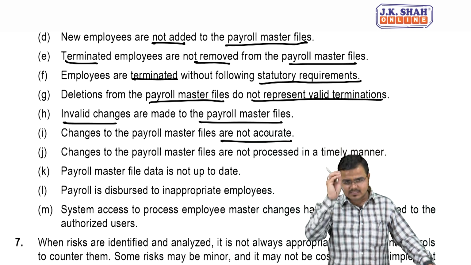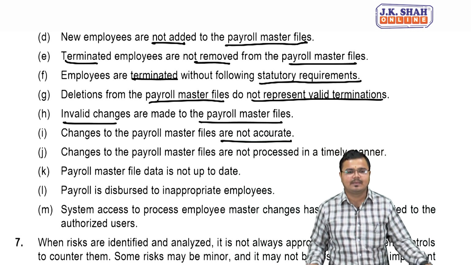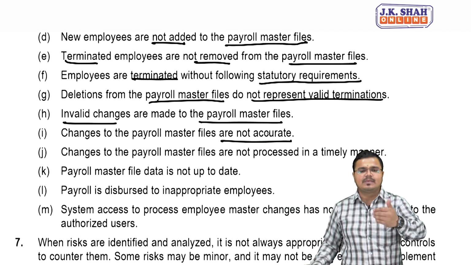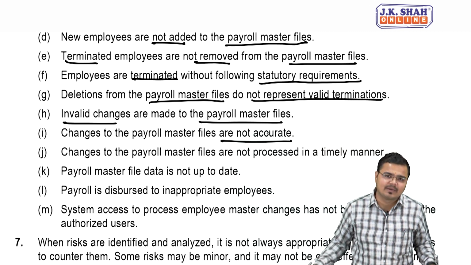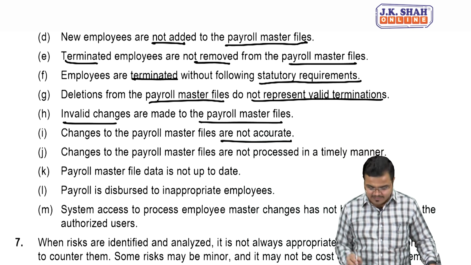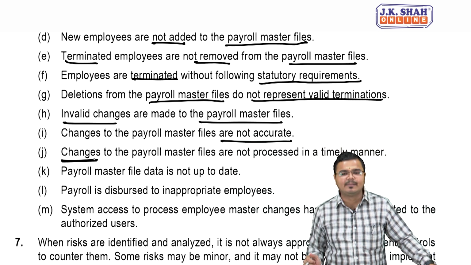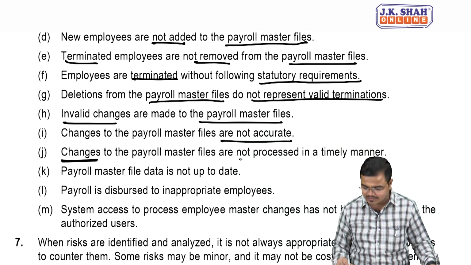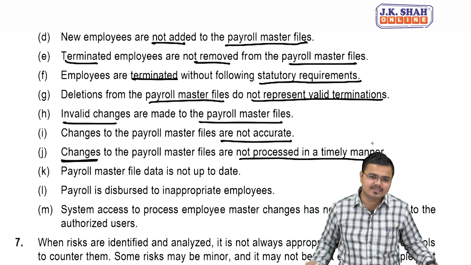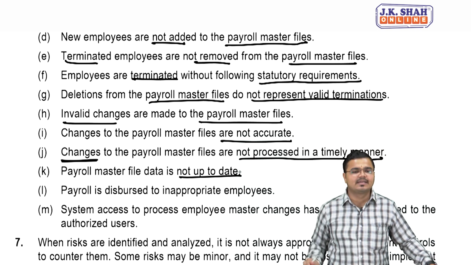I had informed my HRM team, the DBA, to please make such changes from this to this, but he performed the changes in an inaccurate manner. Again, it indicates risk. Whenever I say changes, they must be initiated within a specific time limit, but if they are not processed in time, again it is an indication of risk. Records not being up to date is again a risk.